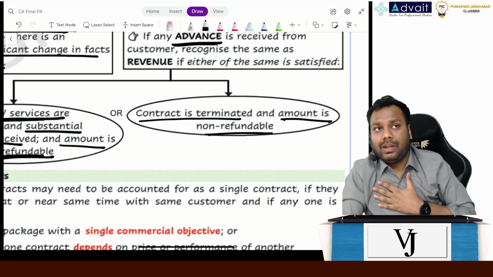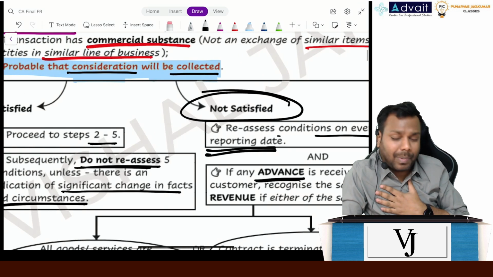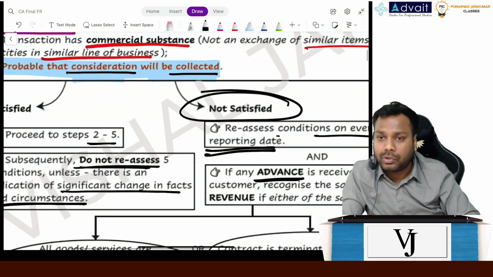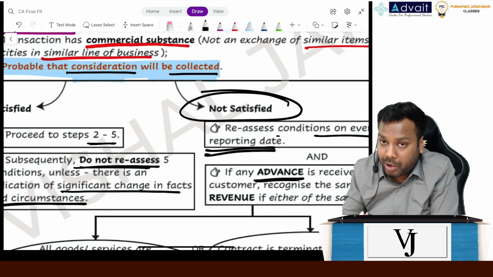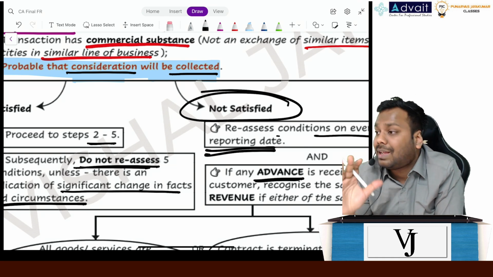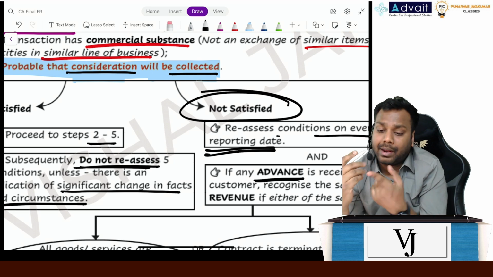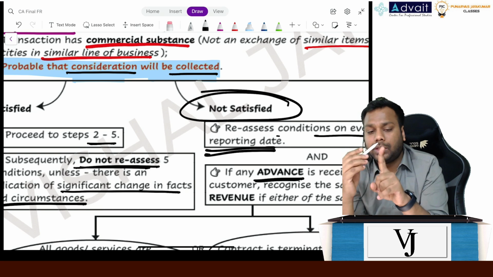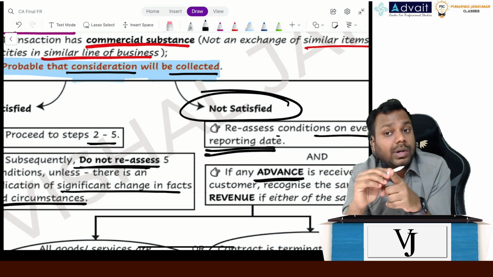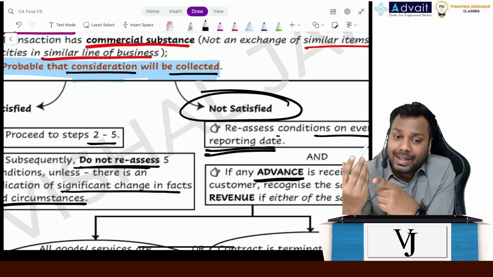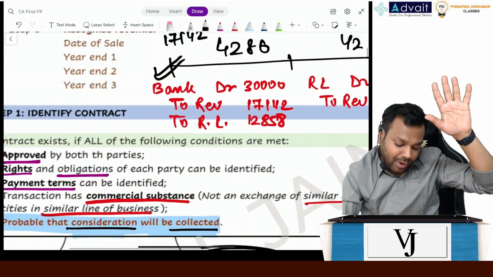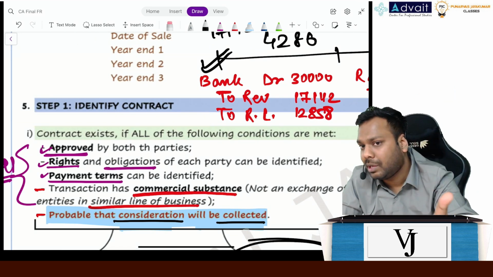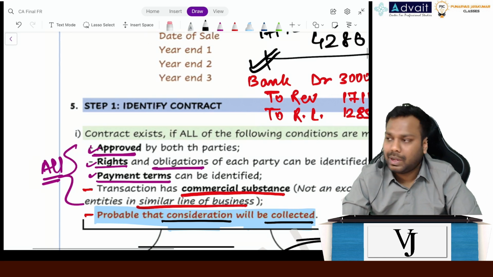Okay. So see, if I am probable that the party will not pay me the consideration, but he has not terminated the contract also, so till the time he has not terminated the contract, I will continue to recognize that 5 lakh as refund liability. I can recognize that 5 lakh as a revenue only if, first case, the contract gets terminated and the amount is not refundable. Second case, the top 5 conditions get satisfied, and I receive the further consideration, and I deliver the goods or services, and then I can recognize the revenue. Is that clear, everyone?